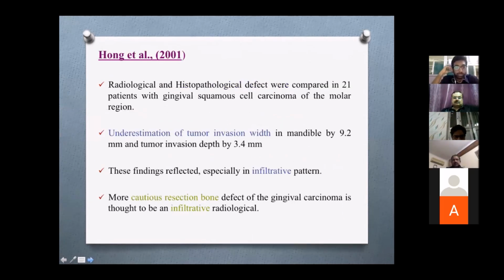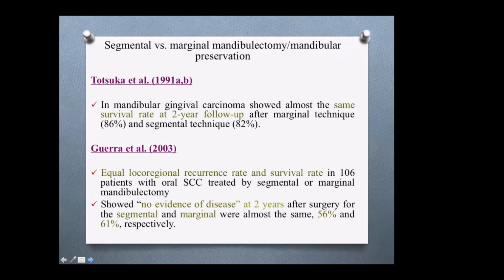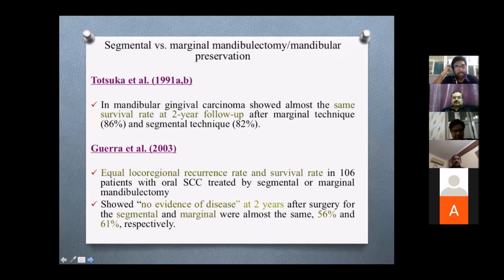Coming to Hong et al. in 2001, they have studied radiological and histological defects in 21 patients with gingival squamous cell carcinoma in the molar region. There is always an underestimation of tumor invasion width of about 9.2 mm and a depth of about 3.4 mm. These findings were more reflected in infiltrative pattern, calling for a cautious bone resection when radiologically it is suggestive of infiltrative pattern.